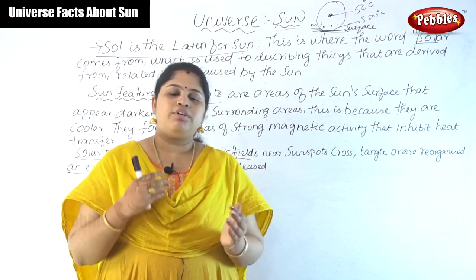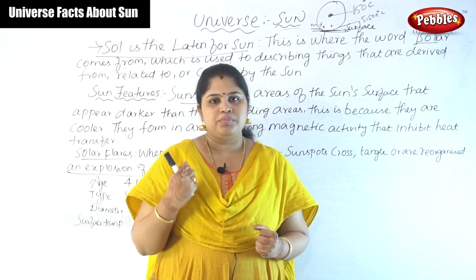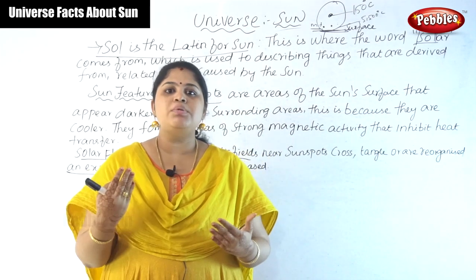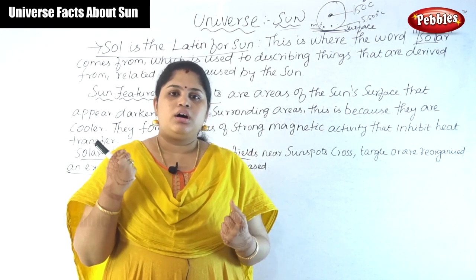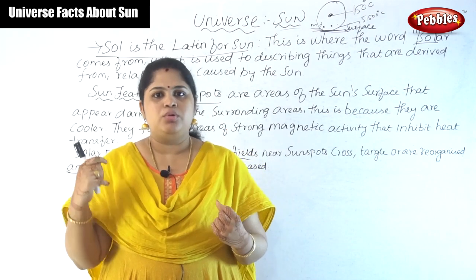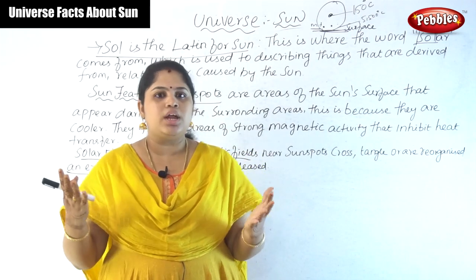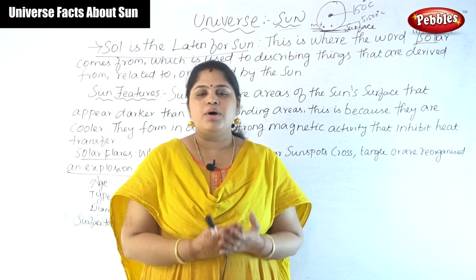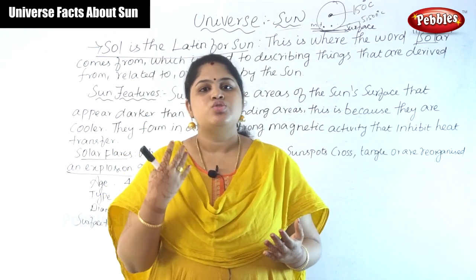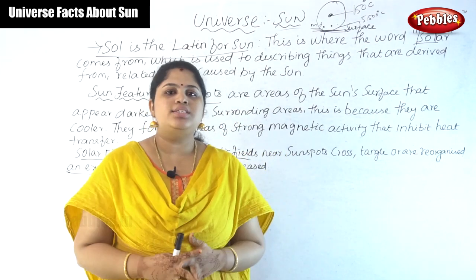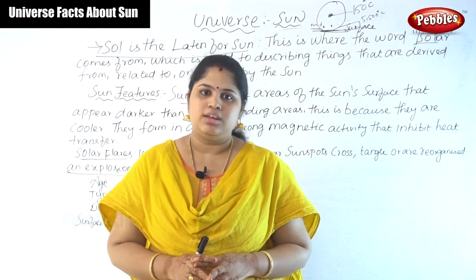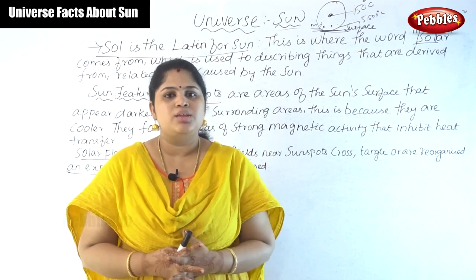A very important point is that we can get solar energy from the sun. We can use that solar energy for electric power, and also for industrial purposes. By using solar systems, we can take electric power from the sun. And the last, very interesting and true fact is that without the sun there is no life on earth. We cannot imagine our earth without the sun.